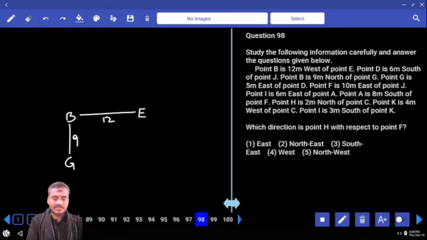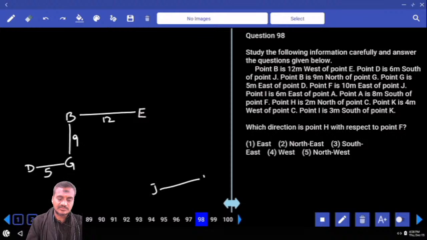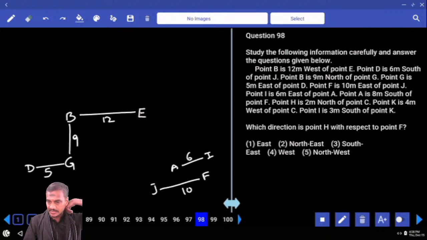G is 5 meters to the east of D. And next one, F is 10 meters to the east of J. And I is 6 meters to the east of A. A is here, I is here, I is 6 meters to the east of A. A is 8 meters to the south of F. Then A is 8 meters.